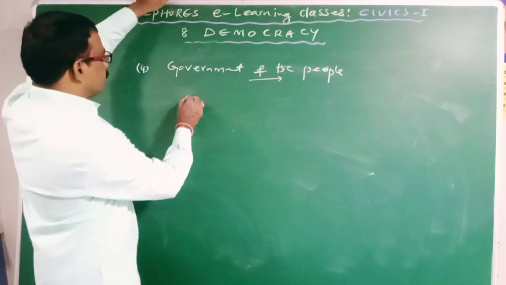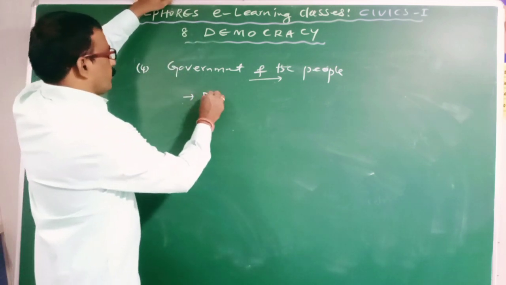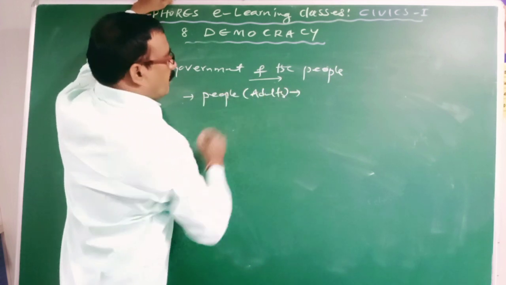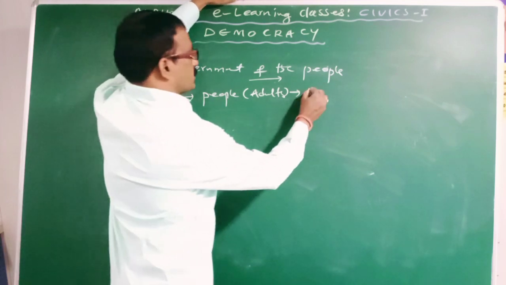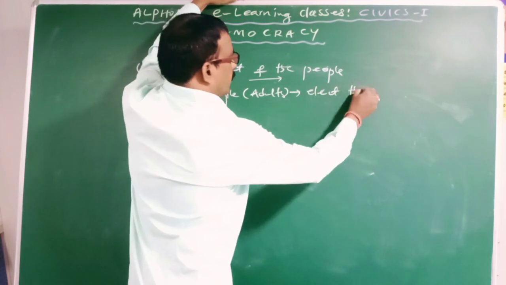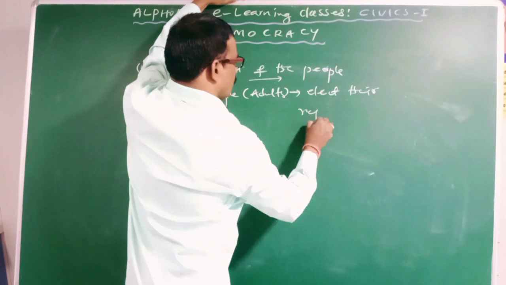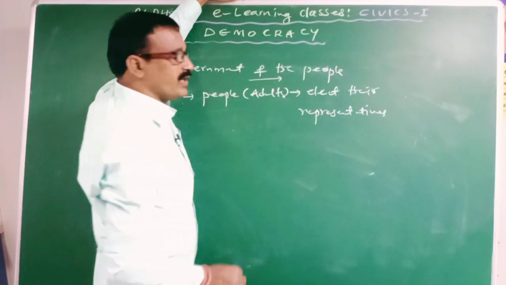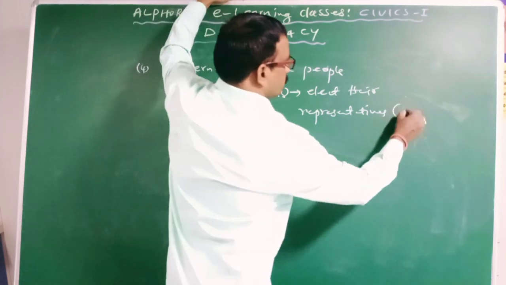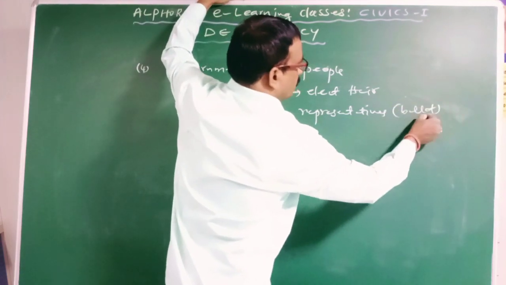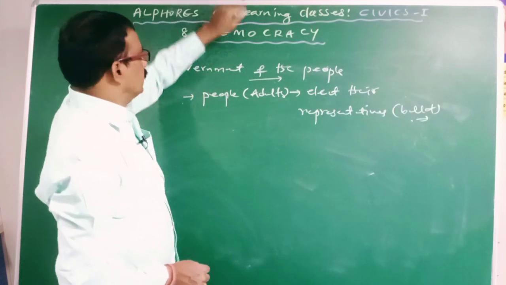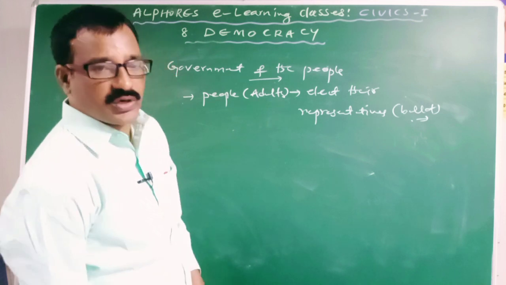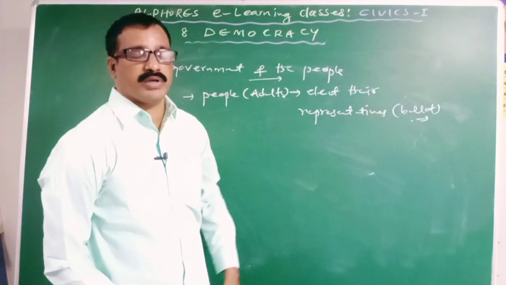Clear? At first, people, especially adults, will elect their representatives through the right to vote or through ballot. Hence democracy is the government by ballot, not by bullet.